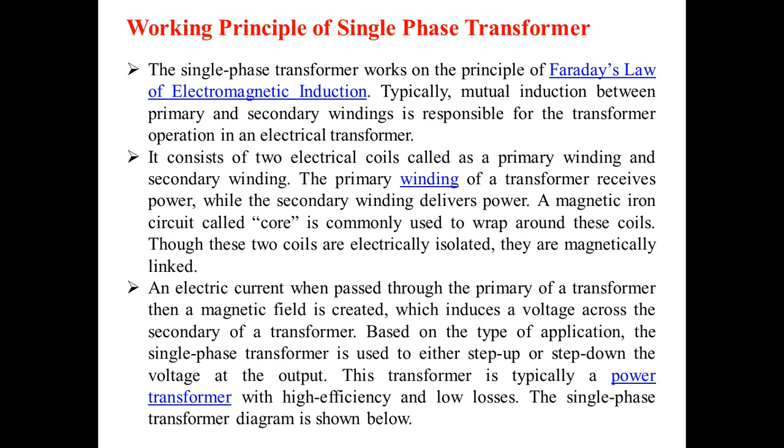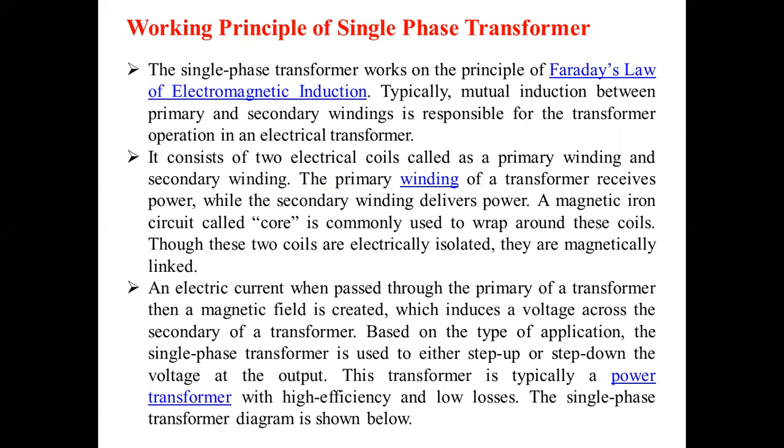So this is the meaning. When an electric current passes through the primary of a transformer, a magnetic field is created. That magnetic field is linked with the secondary. Because of the flux linkage, EMF is induced in the secondary winding. So the voltage across the secondary of the transformer is induced. That is the meaning.